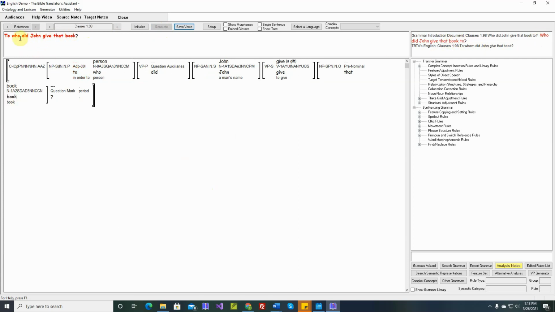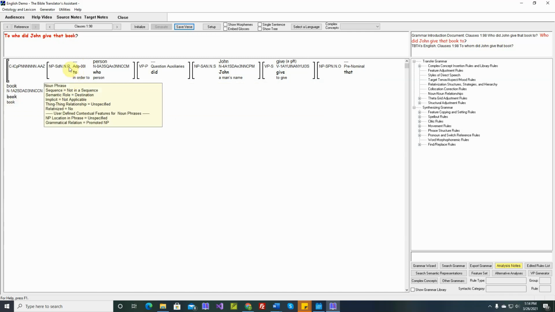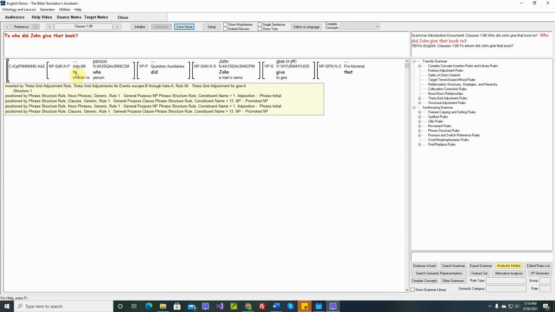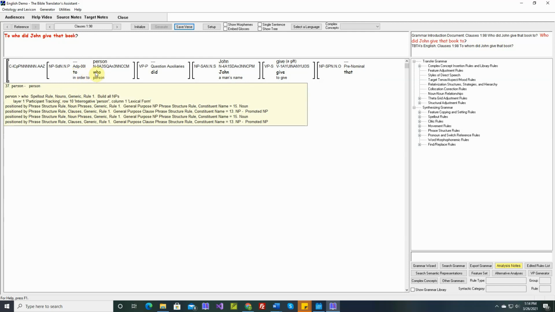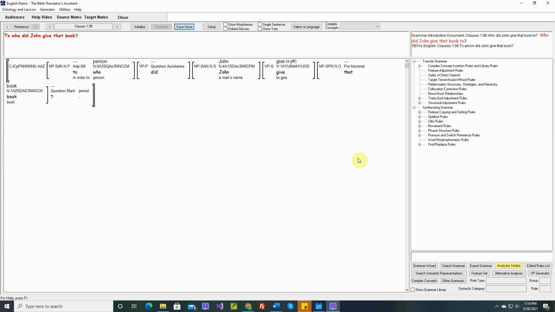"Who did John give that?" Okay, so we don't want to move this "to." If the "to" were left behind where it originated, this would be fine: "Who did John give that book to?" We moved the entire noun phrase that contained the interrogative nominal and re-tagged it as promoted. But now we see that we can't actually do that. We need to move this noun into the promoted noun phrase and leave the preposition behind.